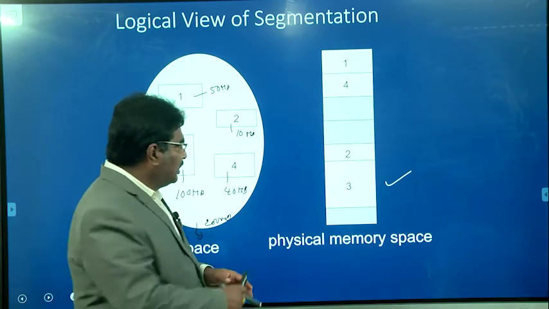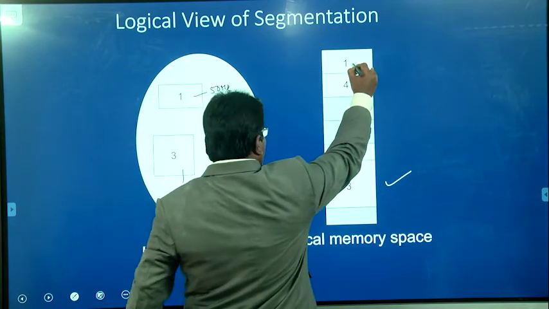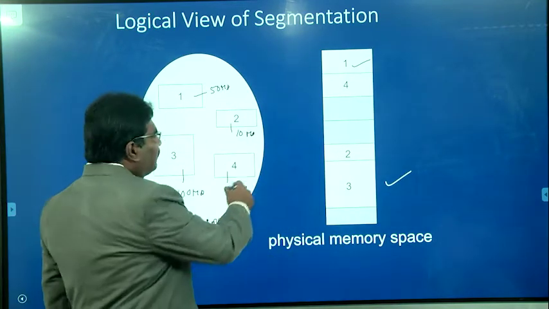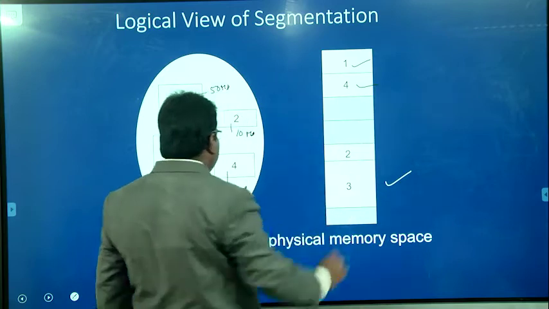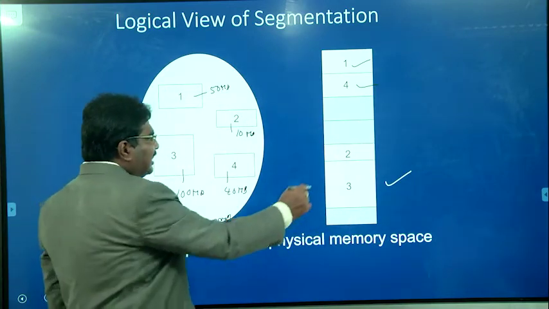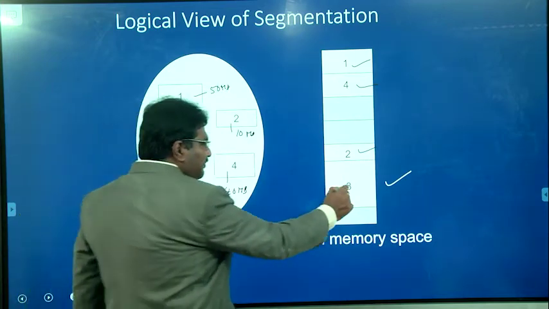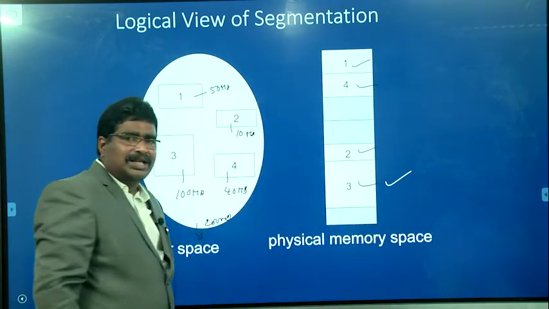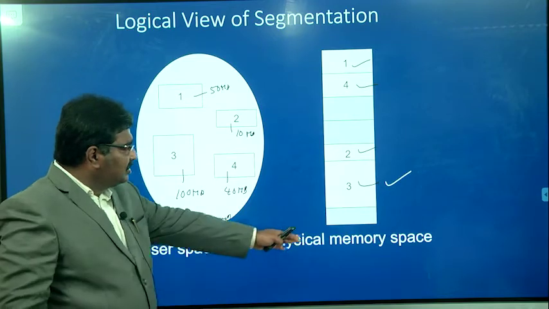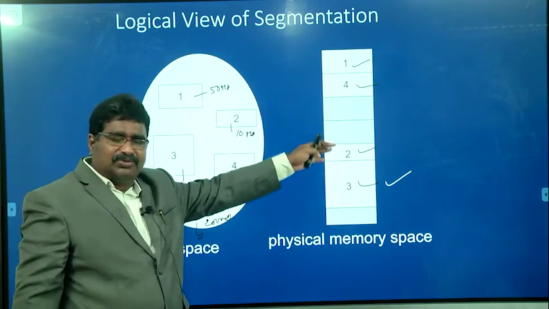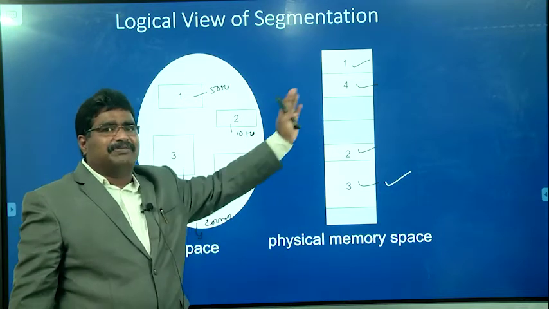Now we are assuming these free spaces are available. 50 MB of free space is available, and segment 1 is loaded. Similarly, 40 MB is available here, and segment 4 is loaded, and similarly 10 MB is available here, and segment 2 is loaded, and similarly 100 MB is available here. So even if there is no contiguous free space of 200 MB, based on the availability of different free locations, the holes, these segments are loaded.